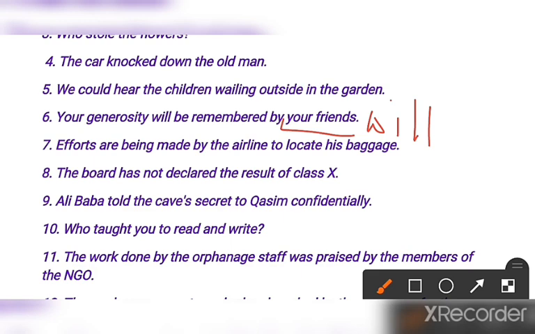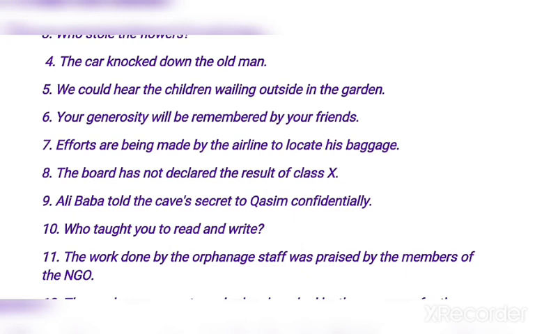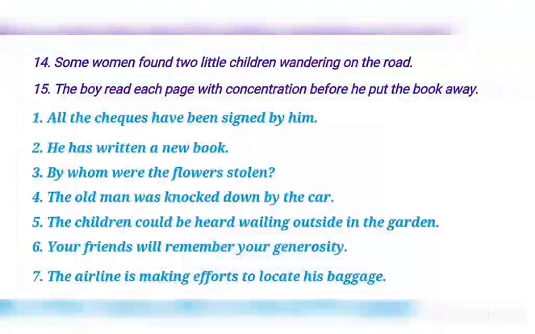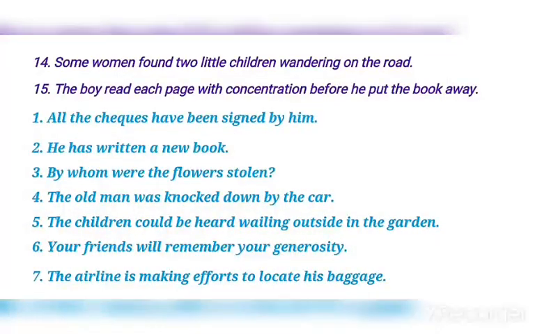In active voice: your friend will remember your generosity. Clear? Number 7 says, efforts are being made by the airline to locate this baggage. The answer is: the airline is making efforts to locate this baggage.